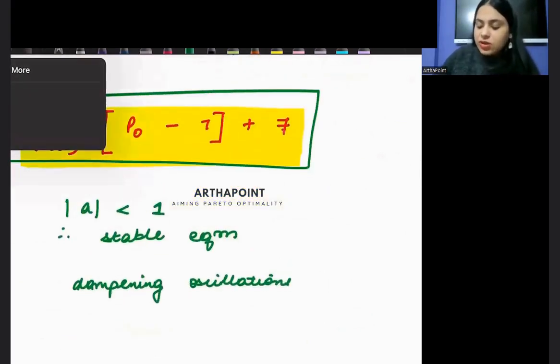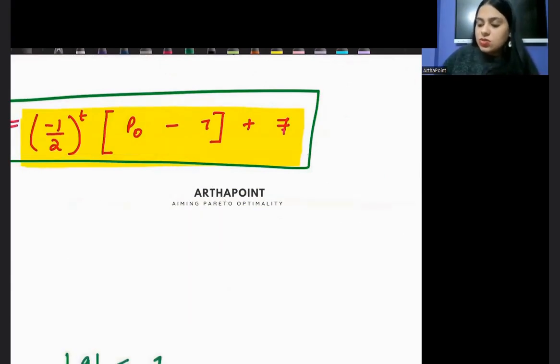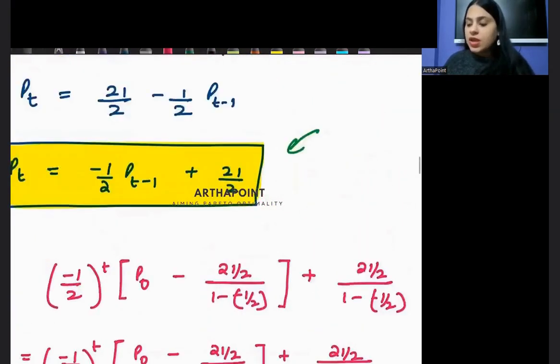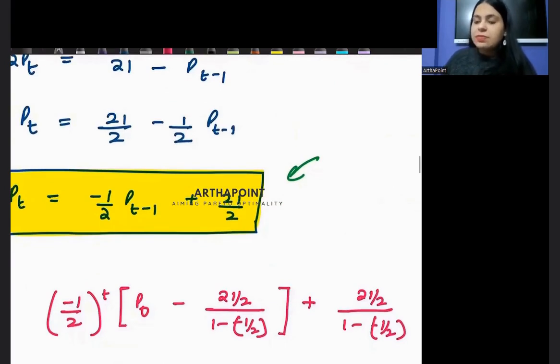अब बेटा, tell me what is your equilibrium condition बच्चे? What is your equilibrium condition? Your equilibrium says that your PT and PT minus 1 should be equal to each other.